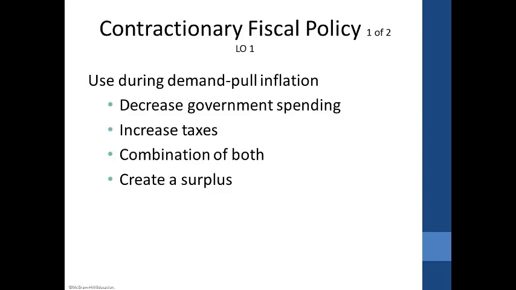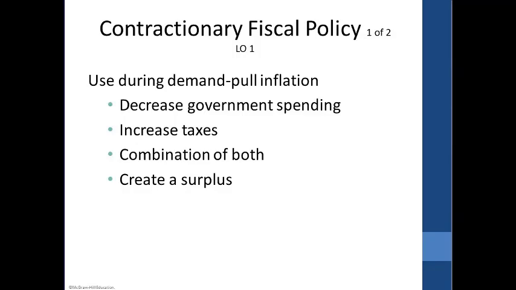Contractionary fiscal policy is the policy that's used when we're experiencing demand-pull inflation. So the goal of this is going to be to reduce prices. Now we're going to use this at a time that's completely opposite of the time when we have used expansionary. When we go through the business cycle, we're at the peak, and then we go down, and we have recession, and then all the way at the bottom we've got trough, and we come back up and we've got expansion, and then we've got the peak.